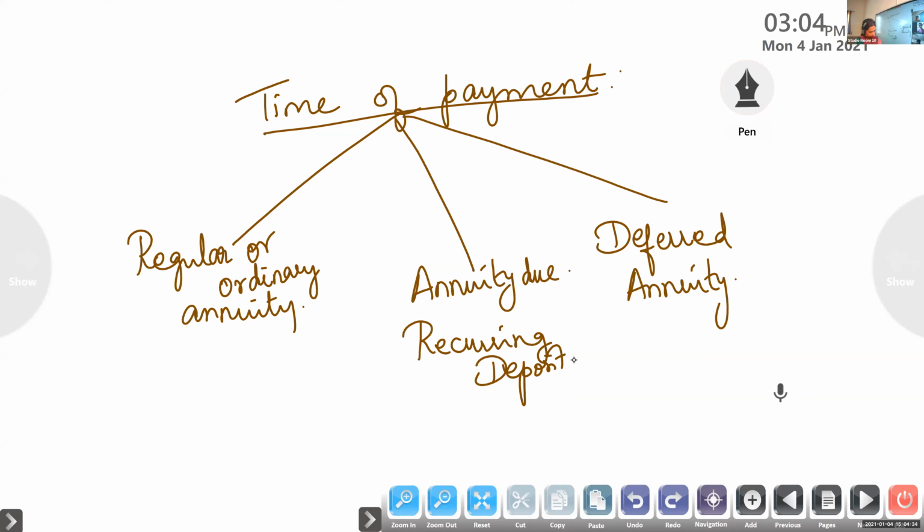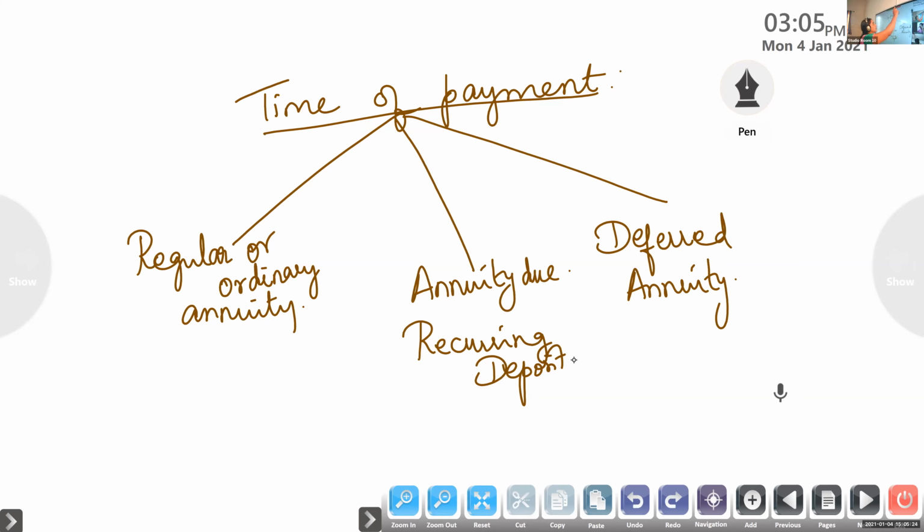Next is deferred annuity. Deferred annuity is an annuity in which the first payment is postponed for a period of time equivalent to a certain number of payment periods.